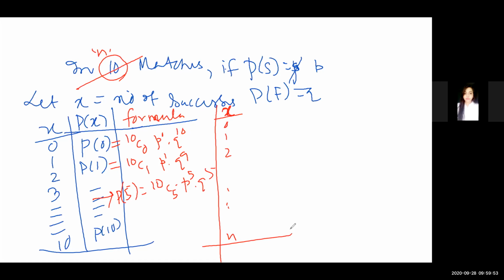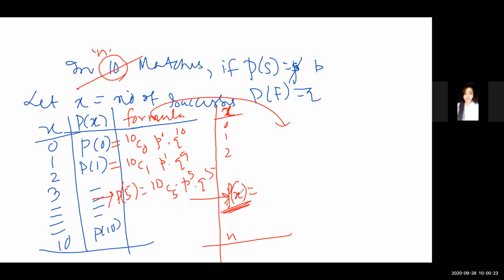Is it possible if it is n? Think it over. Take 1 minute. Suppose there is a term, small x, could be general. Is it possible to write a formula? What would be the probability computation formula for Px? What is the meaning of Px? Px is getting exactly x successes out of n matches. Very good.